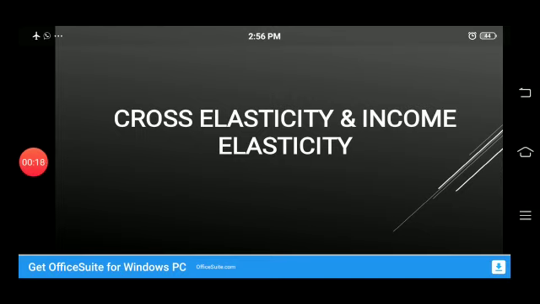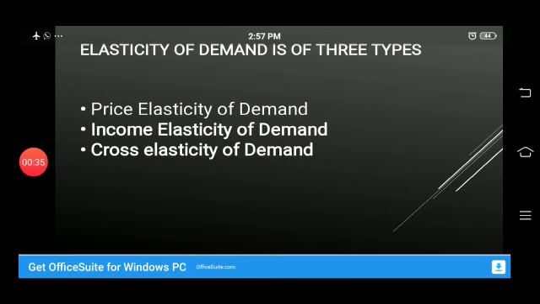Today in this lecture, we will discuss the types of elasticity of demand. We have already discussed one type, that is price elasticity of demand. Now we will discuss the cross elasticity of demand and income elasticity of demand. Here we can see that elasticity of demand is of three types: price elasticity of demand, income elasticity of demand, and cross elasticity of demand. We have already discussed price elasticity of demand in our previous lecture. In this lecture, we will discuss the income elasticity of demand and cross elasticity of demand.